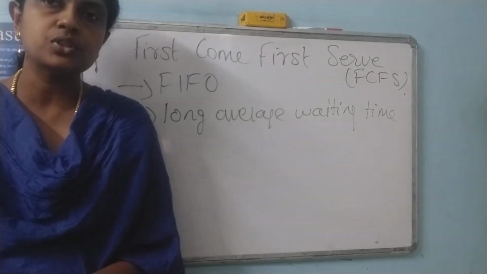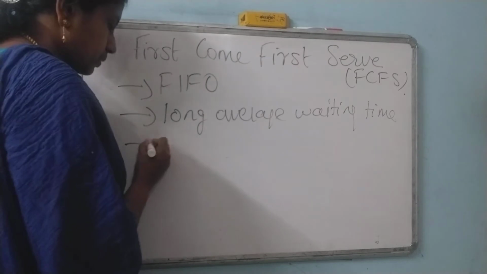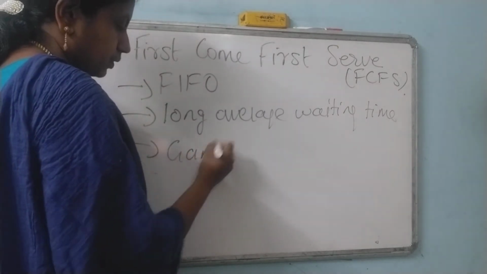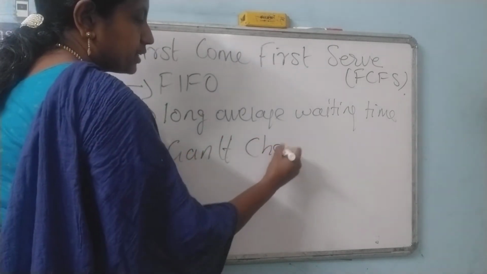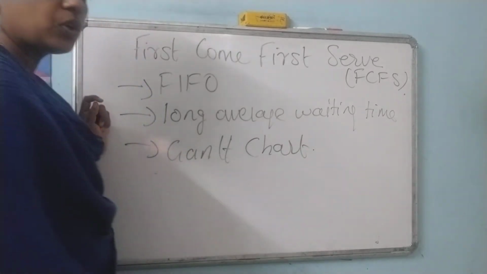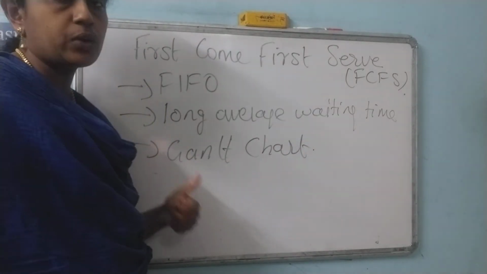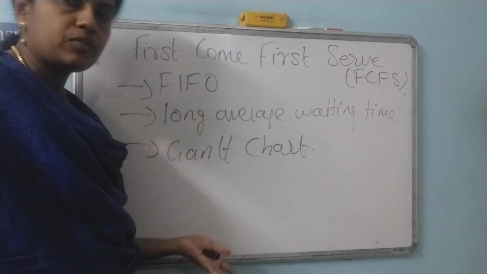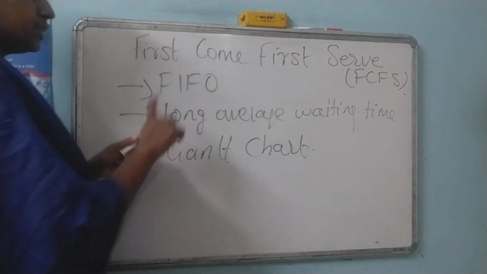So when it comes to Gantt chart, to do this, we will take one example and then execute it.